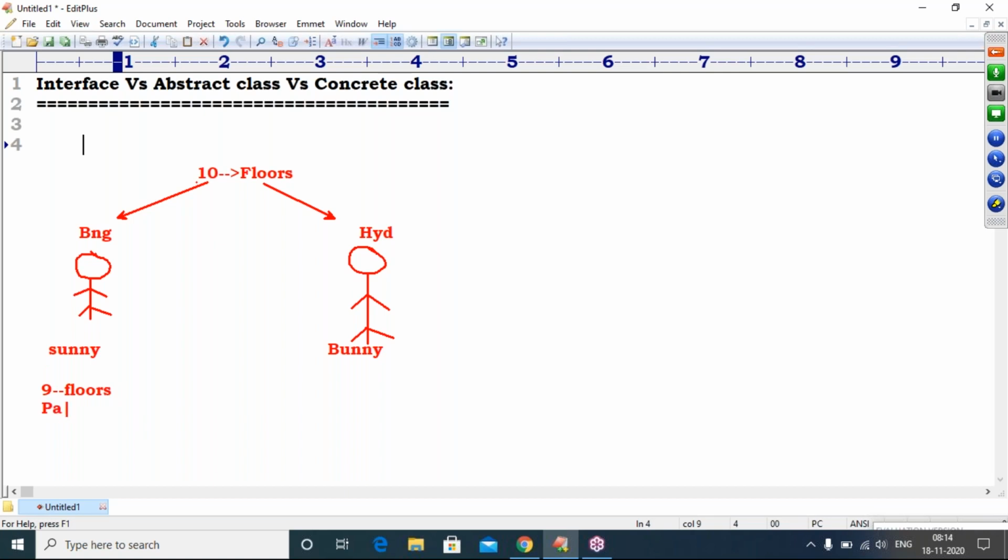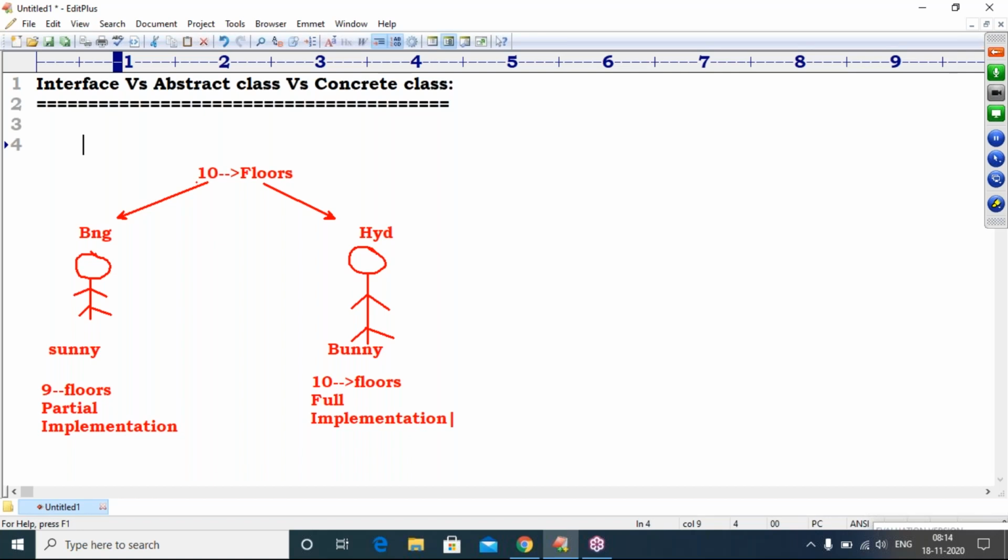That is called partial implementation. Partial means I gave 10 floors, he completed 9 floors only, not the complete building. So partial implementation. Sir, Bunny completed all the 10 floors. Very good. It is called a full implementation. Now observe carefully.